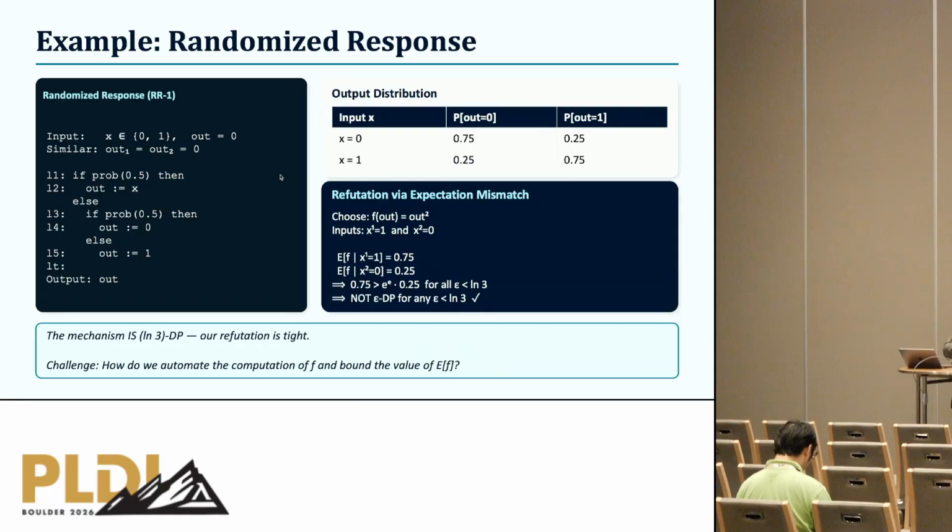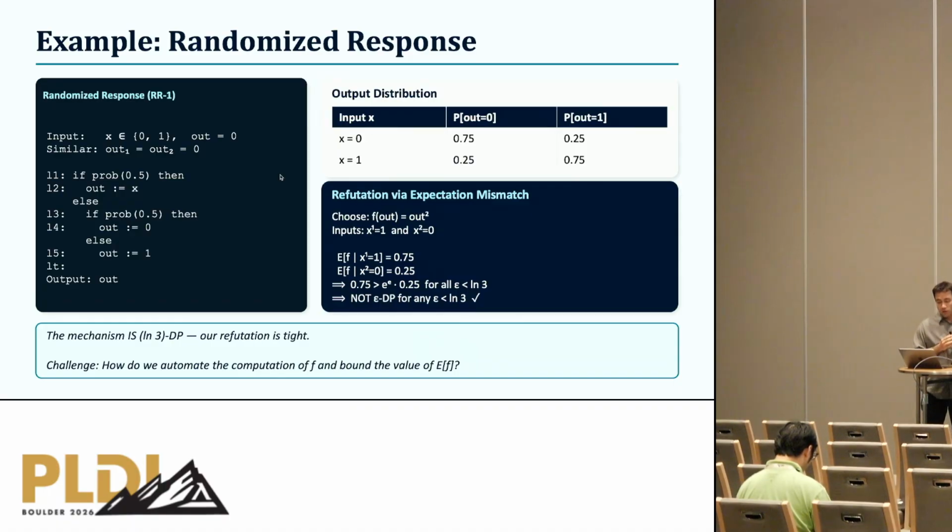Now, it is known that this mechanism is natural logarithm of 3 differentially private and is not differentially private for smaller values of epsilon. So how can we refute smaller values of epsilon? Well, we can use a function over the outputs f, which is just equal to this output. Here I write output squared because this is what our tool computed, but because it's a Boolean 0, 1, this is just output.